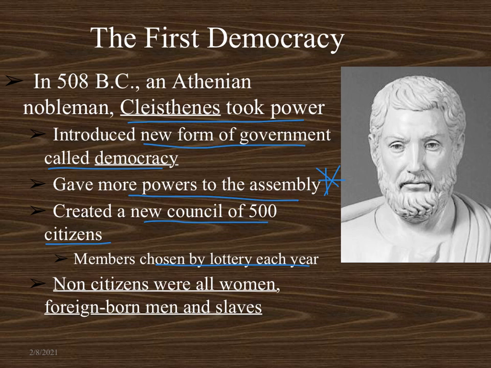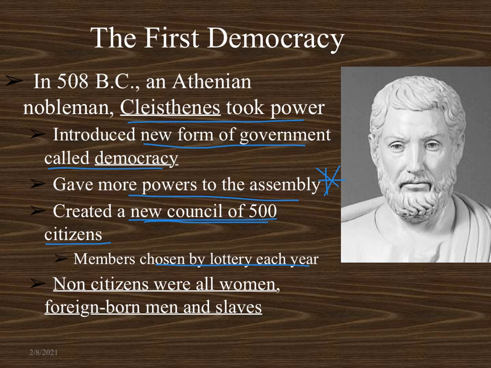But no, Cleisthenes establishes this Council of 500, which is very crucial to the development of a democracy. He gives more powers to the Athenian Assembly, which 40,000 men have. And in order to have a say in the assembly, you had to be an Athenian-born man, considered an Athenian citizen, and you had to own land.